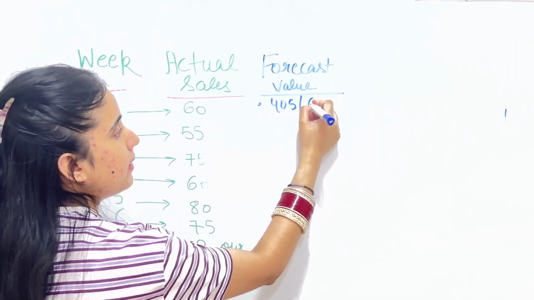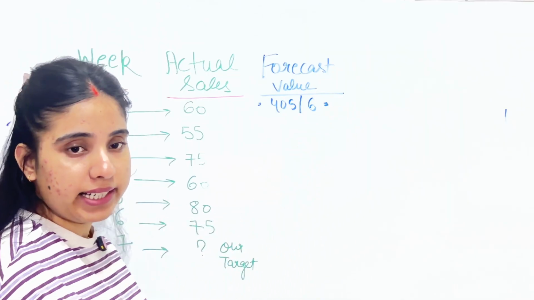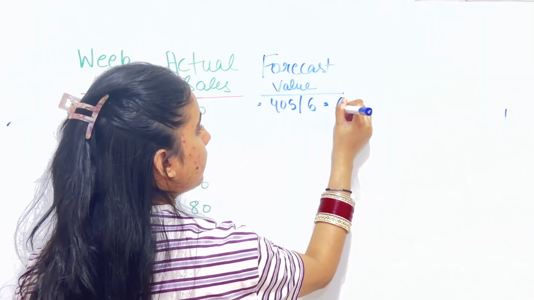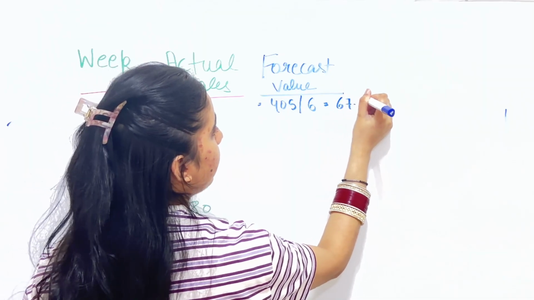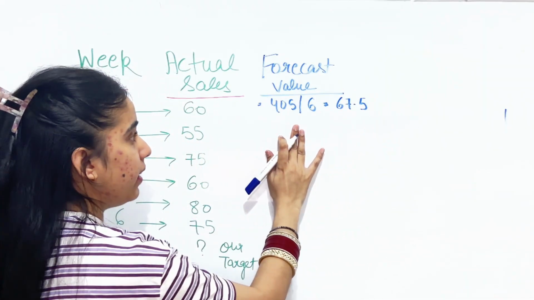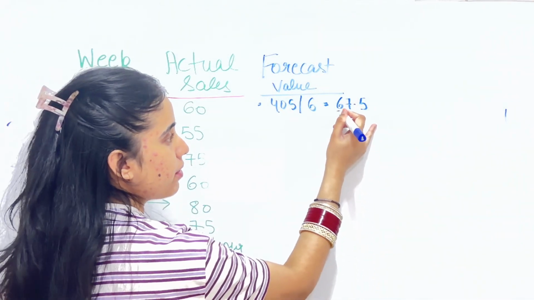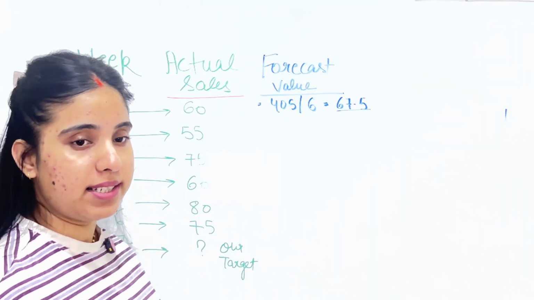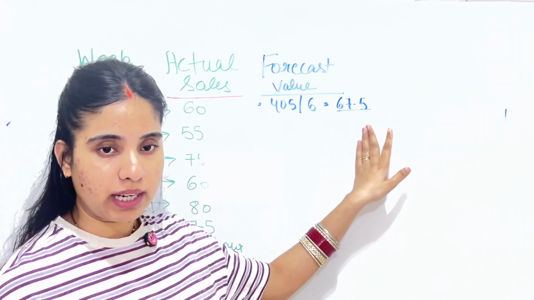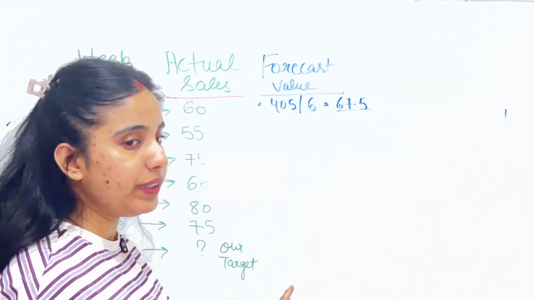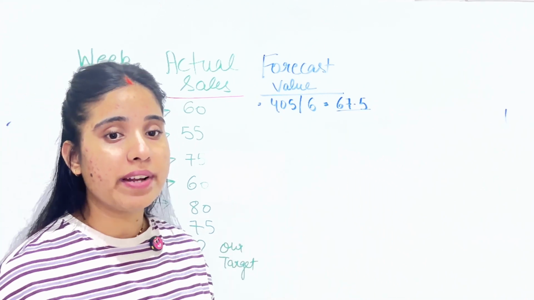So we divide by 6 and the answer is 67.5. This is our week 1 forecast value. Please focus on this value. 67.5 is our week 1 forecast, and it is our starting point to get the other weeks' forecast values. Now we have everything.